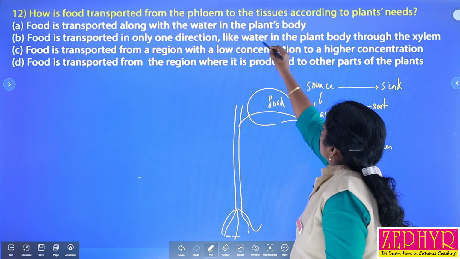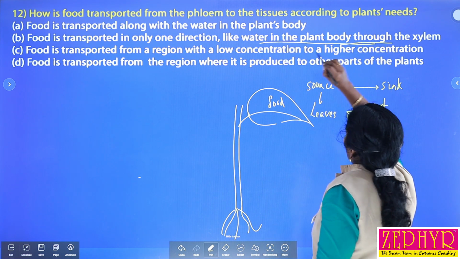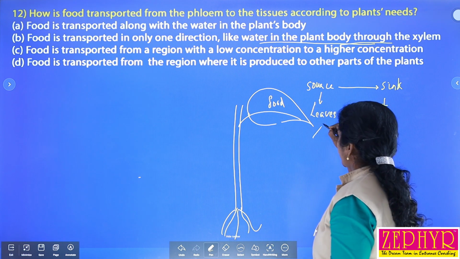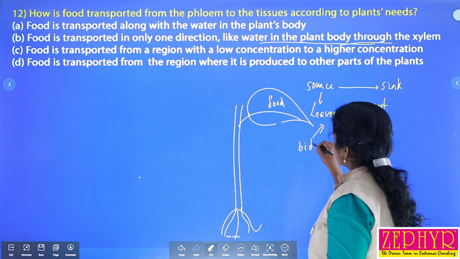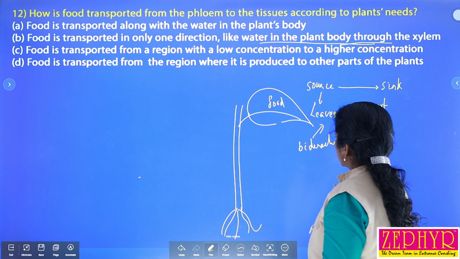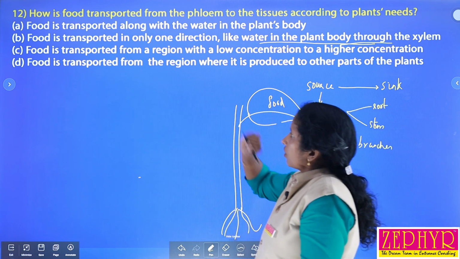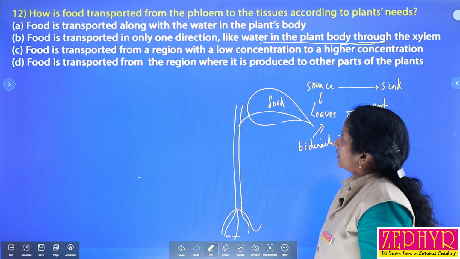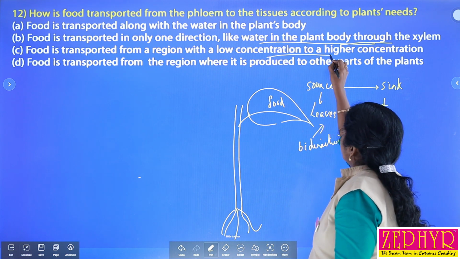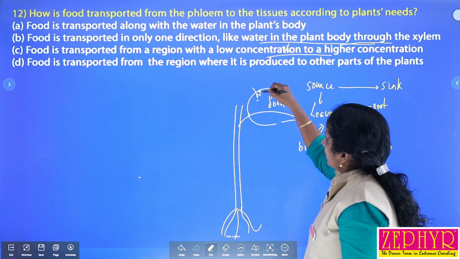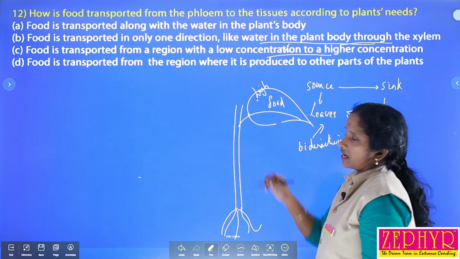One direction takes place only for water and minerals. The transport of food materials is bidirectional, or we can say multi-directional, because it takes place from leaves to various parts of the plant. So this is wrong. Food is transported from a region of low concentration to high. It is again wrong, because food produced in the leaves is in high concentration as compared to other regions.